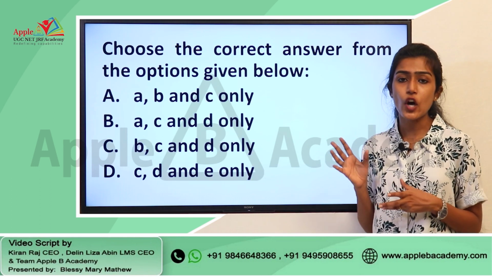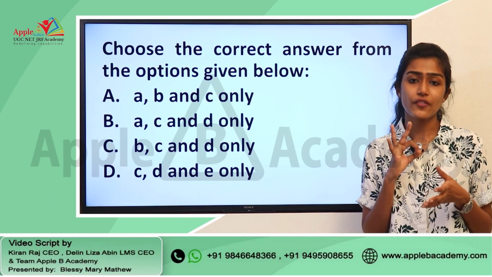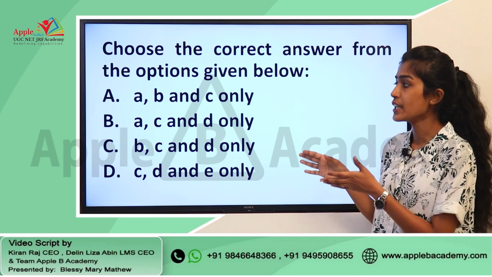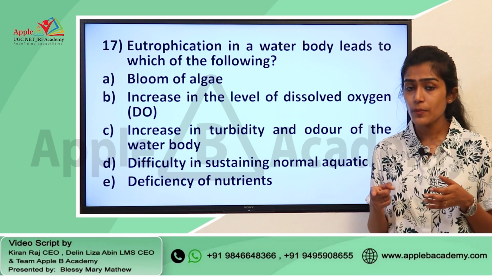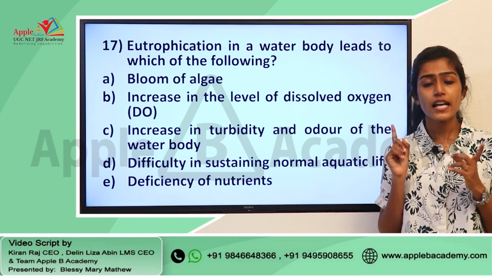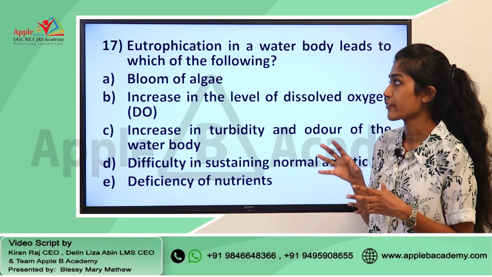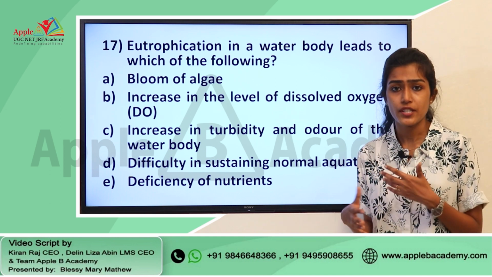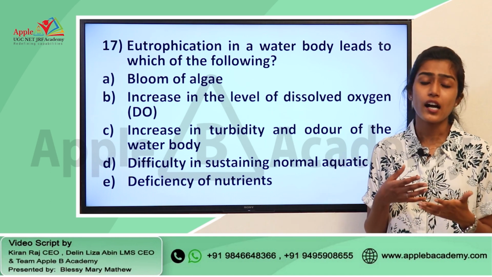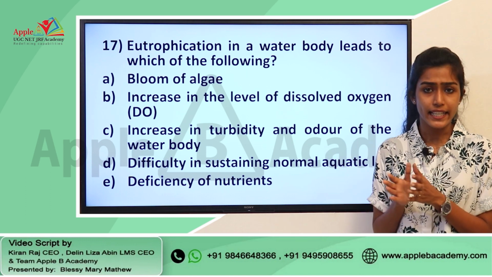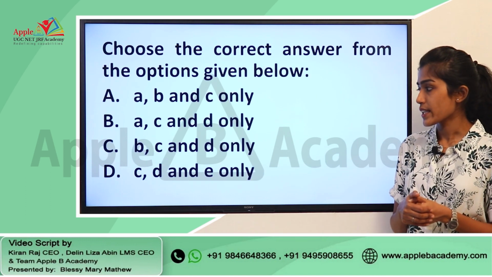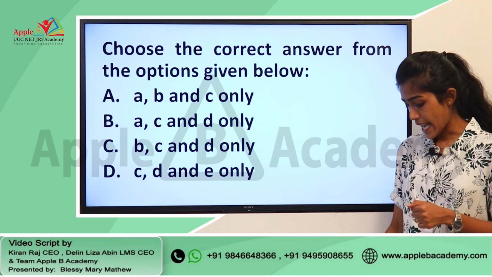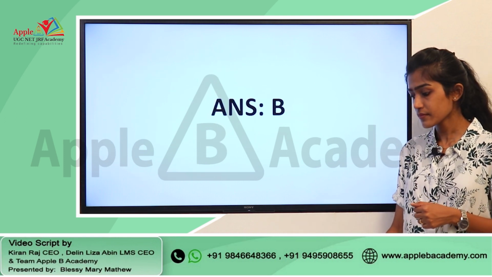From these given options you have to find out 3 right answers. We have given various combinations. The question is basically from the module people, development and environment, and particularly from the area eutrophication in water bodies. So, it is associated with water bodies and that particular area from people, development and environment. The right answer for this question is option B, that is A, C and D only.